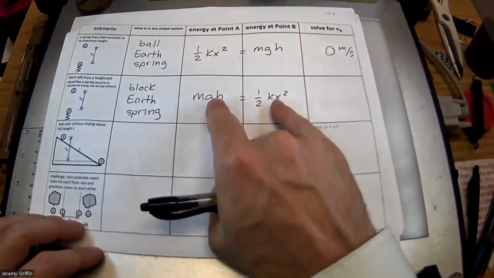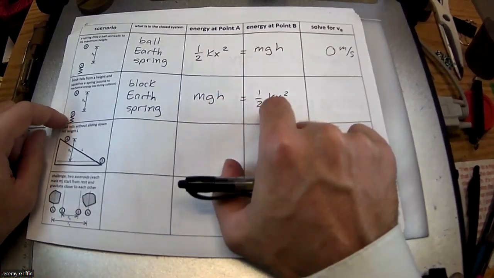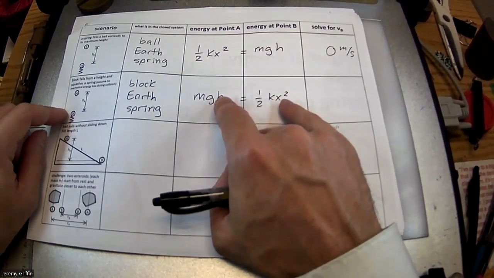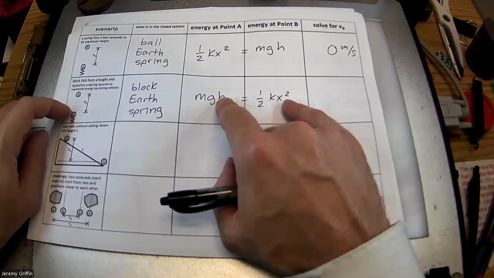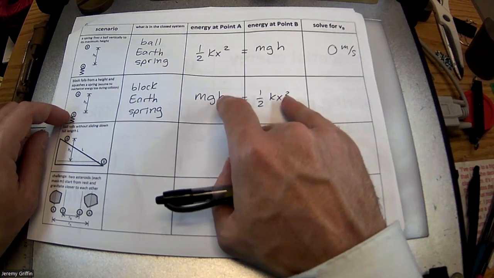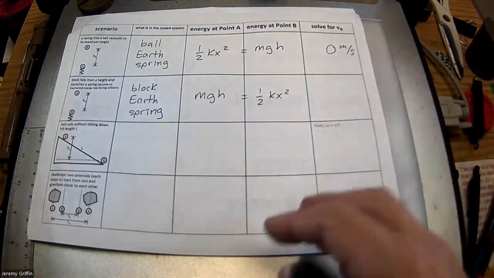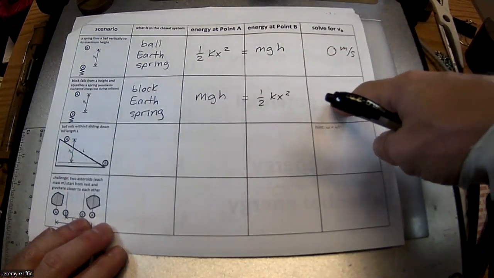Another detail, if you're thinking really carefully about the details here, you might say, hang on a minute, that vertical compression, is that also included in the height fall? Which it would be, because after this block hits the spring and starts smashing it, Earth's gravity is still pulling it down. So this X is still included in this H. So if you come across that one day.